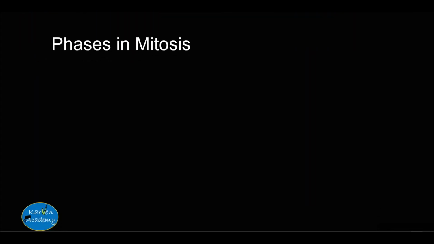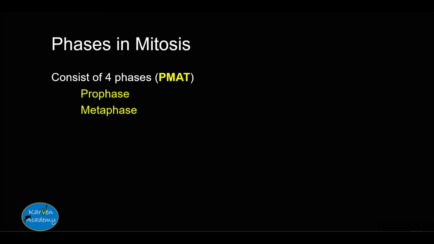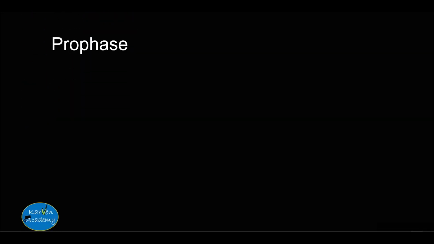So now let's get on to the phases that make up mitosis. There are 4 phases, which can be better remembered as PMAT. These stand for prophase, metaphase, anaphase, and telophase. So let's look at prophase. The prefix pro means first, hence why it's the first phase of mitosis.